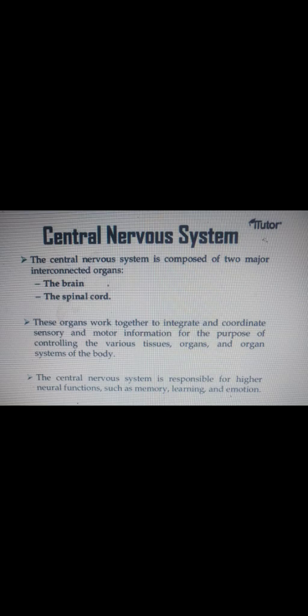The human brain weighs about 3 pounds in an adult. 75% of the brain is made up of water. 20% of the body's oxygen is consumed during work, and it contains over 100 billion neurons. So it plans everything, and mainly it controls bodily functions and interaction with the outside world.